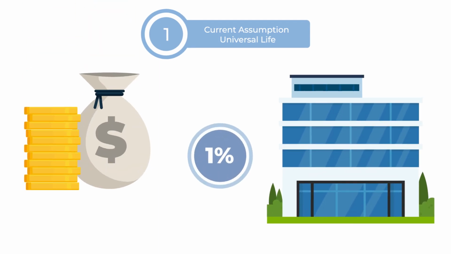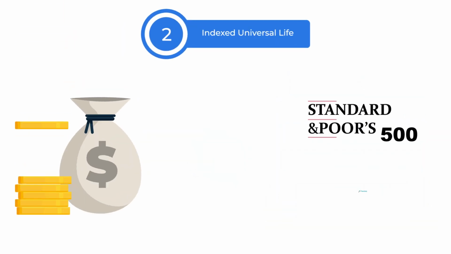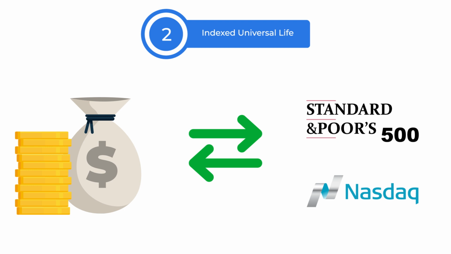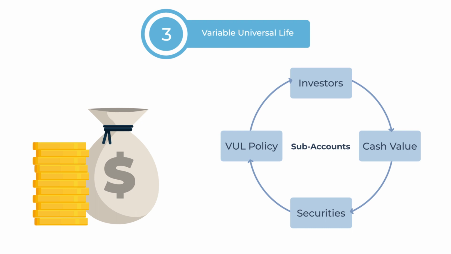First, current assumption universal life, where the cash value accumulation is based on an interest rate determined by the insurance company. Second, indexed universal life, where the cash value accumulation is tied to the performance of an index fund like the S&P 500 or NASDAQ. Third, variable universal life, where performance is based on the performance of the subaccounts, which are similar to mutual funds.